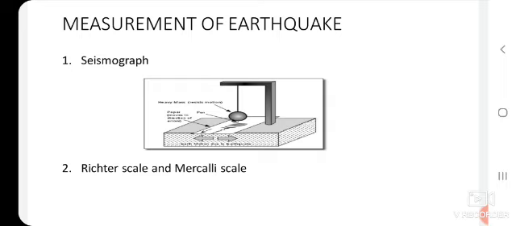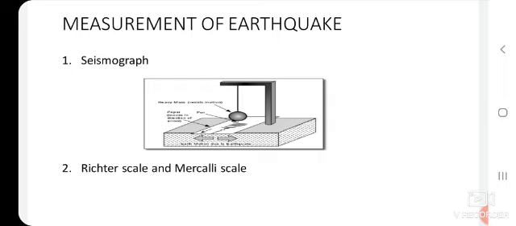Okay, children. This is measured on the basis of the observed effects on a 12-point scale. Okay, children. For example, the Assam earthquake in India in 1897 was 8.7 magnitude. The Gujarat earthquake in 2001 had a magnitude of only 7.7 on the Richter scale, and yet it caused the greatest damage. Recently in Nepal, an earthquake measuring 7.8 on the Richter scale occurred on April 25, 2015, which killed